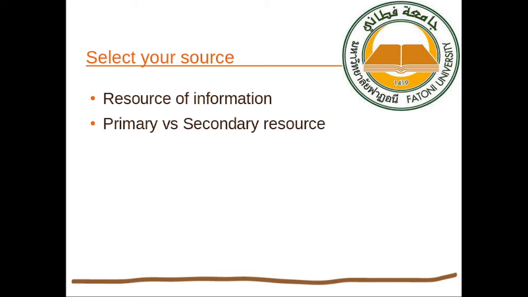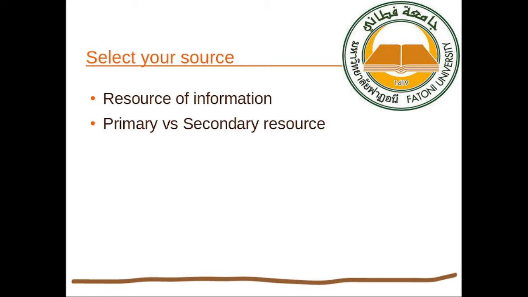These resources can be classified into 2 groups, a primary resource and a secondary one. A primary resource is an original work done by a researcher, a scientist or a specialist. A secondary resource is also original work, but it is built upon the primary.